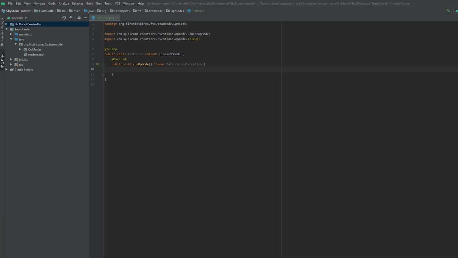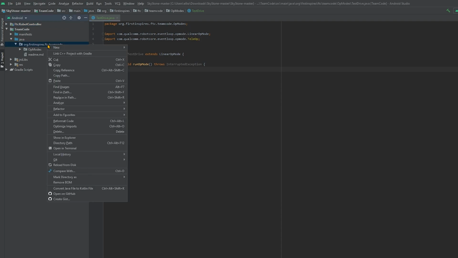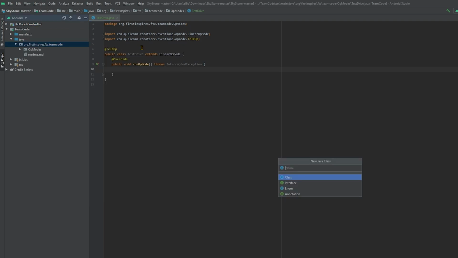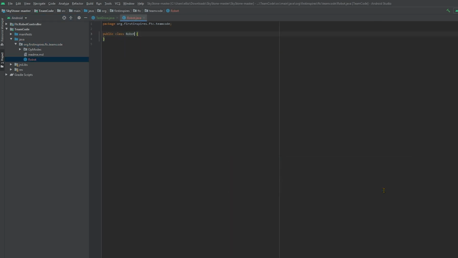Okay, to begin, right-click on the org.firstinspires.ftc.teamcode package, and under New, select Java class. Because it's integral to the whole of the robot, we'll name this class Robot. Go ahead and add it to Git. Let's begin by defining some variables that we will use throughout the project.